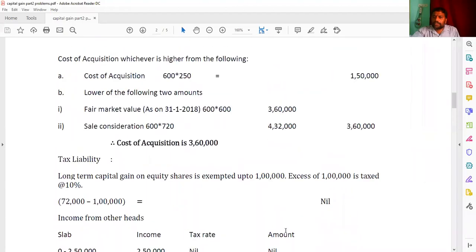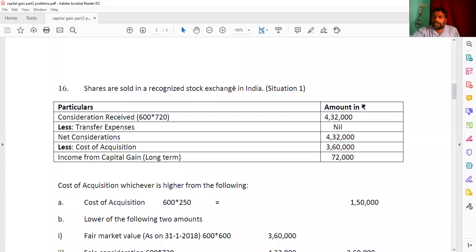Once again, listen. When the shares are sold in the recognized stock exchange in India, 600 into 720, the consideration received we got here 4,32,000. Transfer expense is nil. Then net consideration you got here 4,32,000.